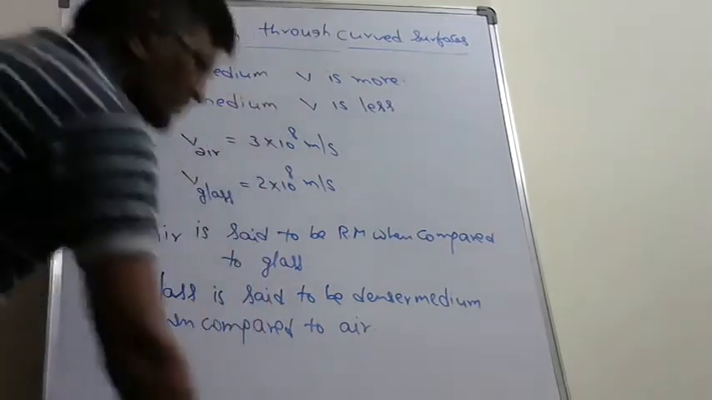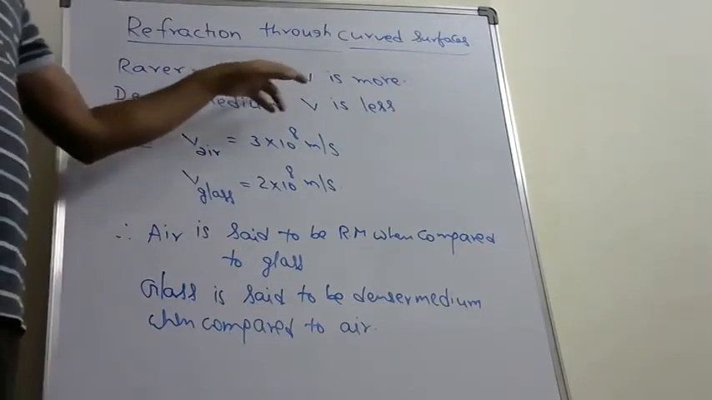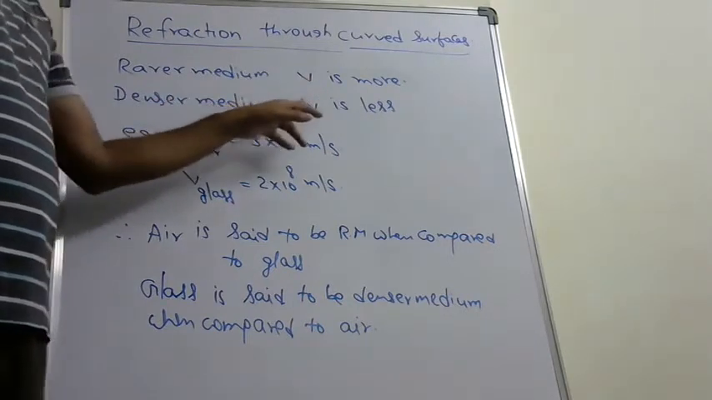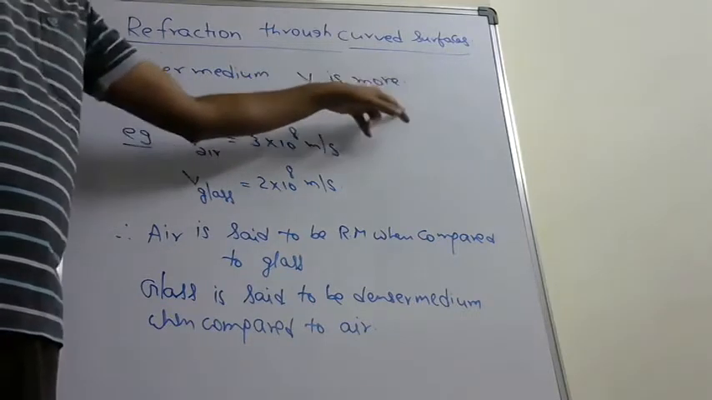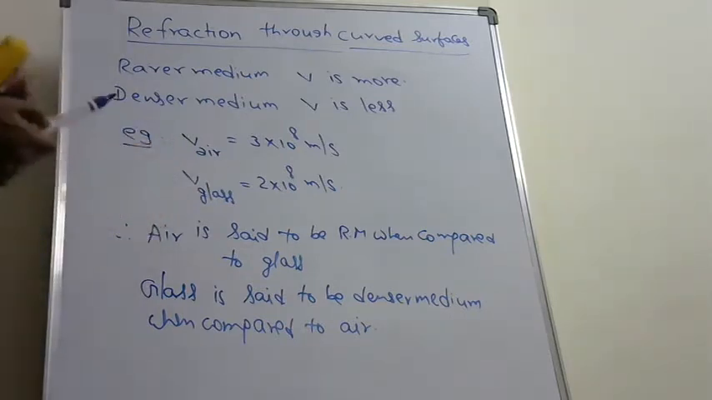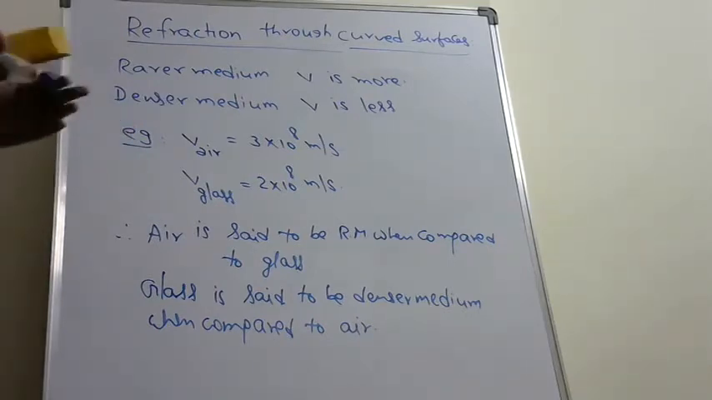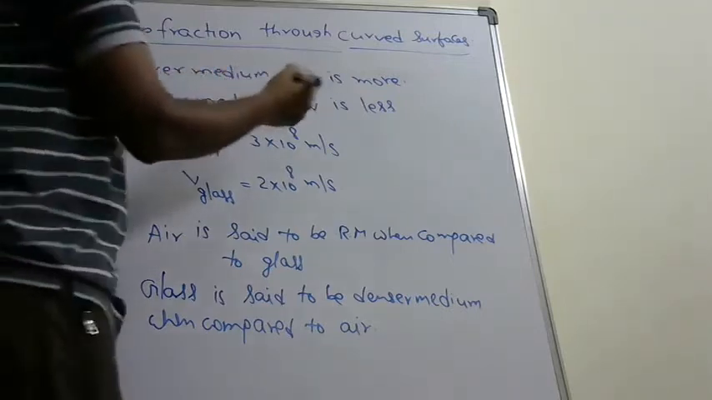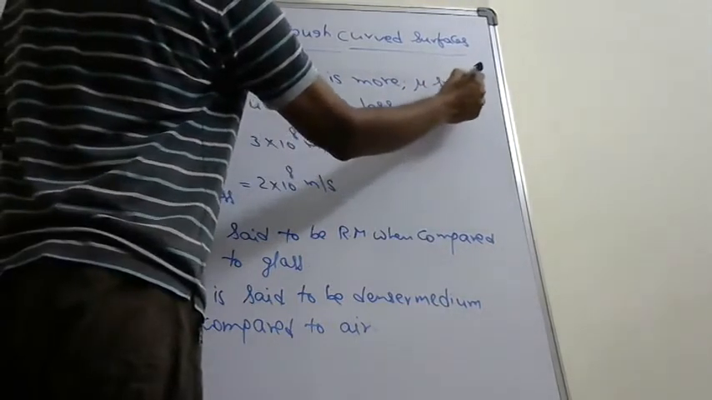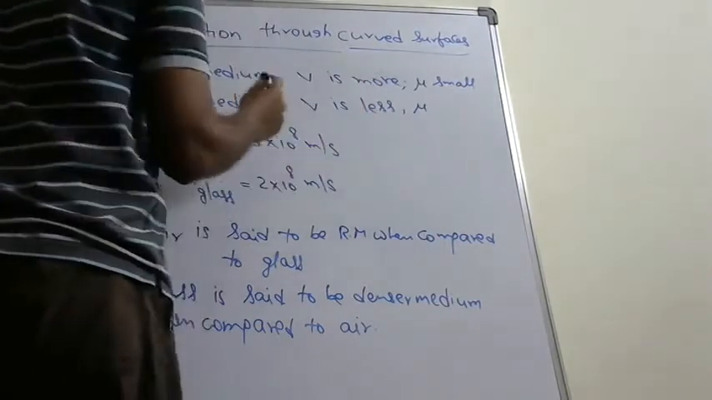So we have two mediums called rarer and denser mediums. Rarer medium is the medium in which velocity of light is more, and denser medium is the medium in which velocity of light is less. But these two results are when compared to other mediums. And optical density value is called refractive index. Refractive index is denoted by mu, and for rarer medium, mu is small or less, and for denser medium, mu is more.